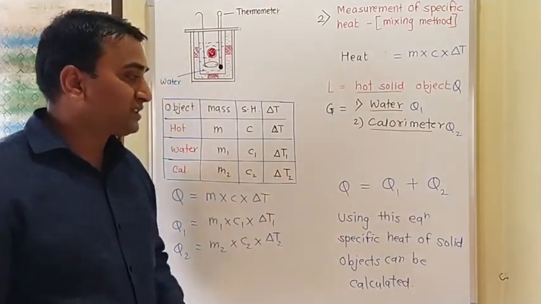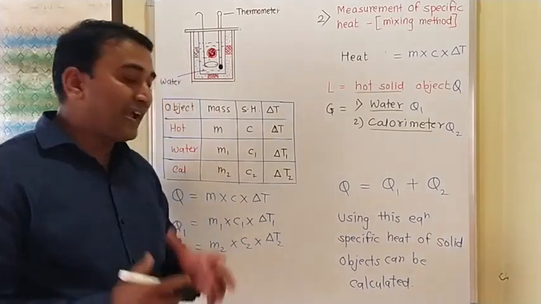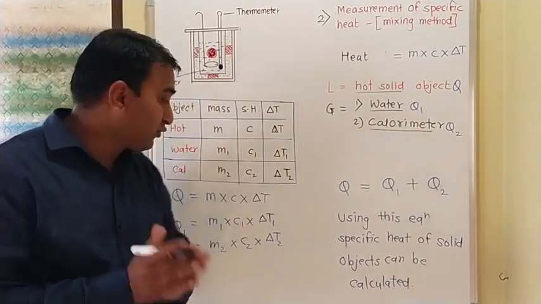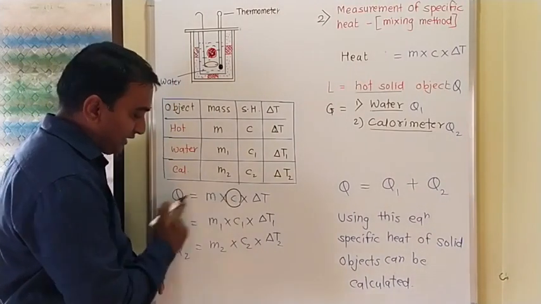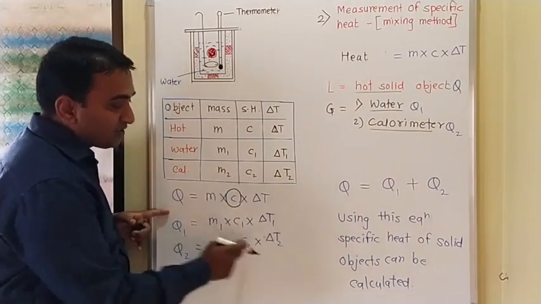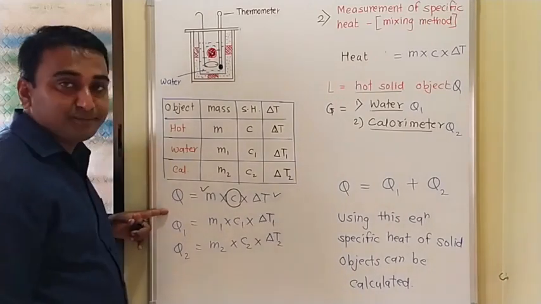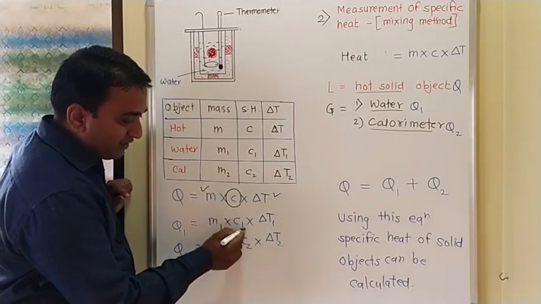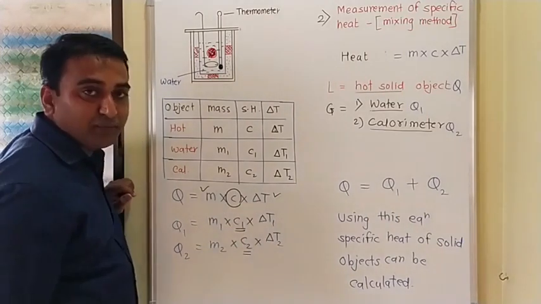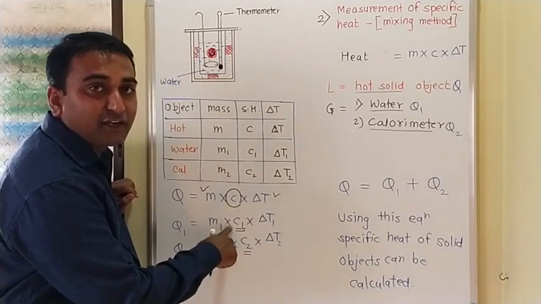So by using this equation the specific heat of solid objects can be calculated. But if you want to know the specific heat of that hot object, the remaining things you should know. You can take the mass, you can measure the change in temperature, but for that, see here, it should be known. What should be known? The specific heat of the calorimeter and the specific heat of water.